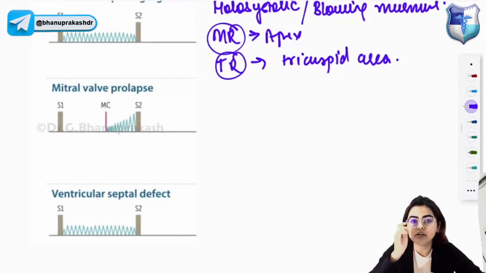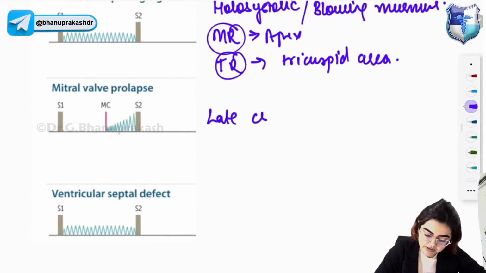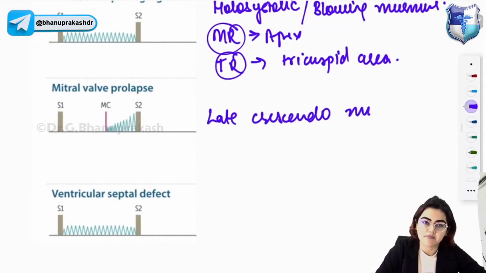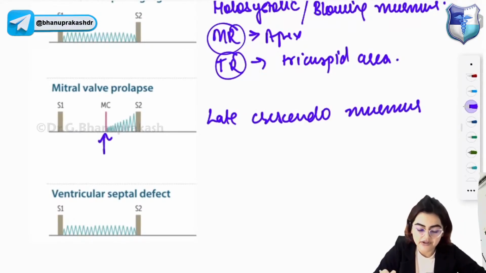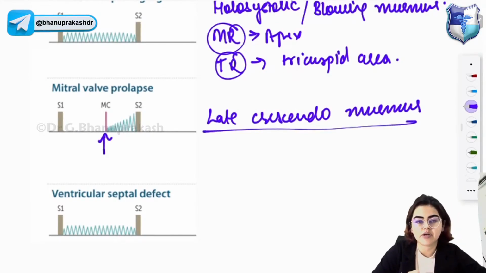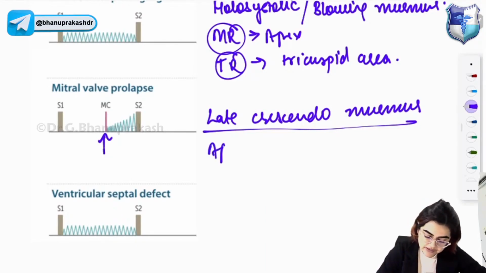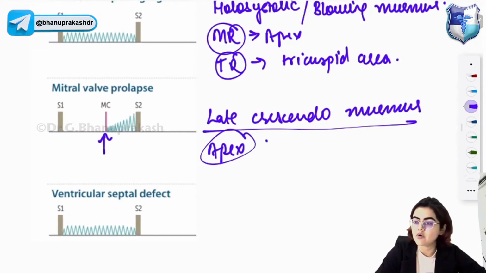Mitral valve prolapse murmur is a late crescendo murmur. And it will have a mid systolic click. Mitral valve prolapse murmur is a late crescendo murmur with mid systolic click that occurs after the carotid pulse. This one is also best heard at the apex region and it is loudest just before the S2. ECG, yes, ECG also we will cover. Don't worry about that. Right now, I am taking all the murmurs together.